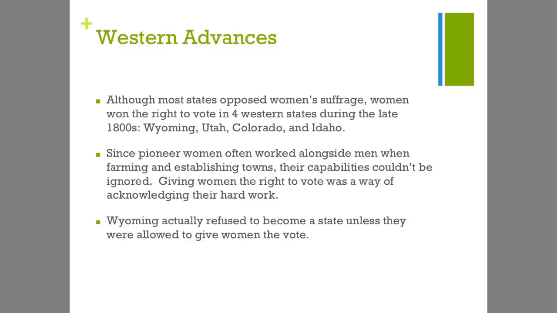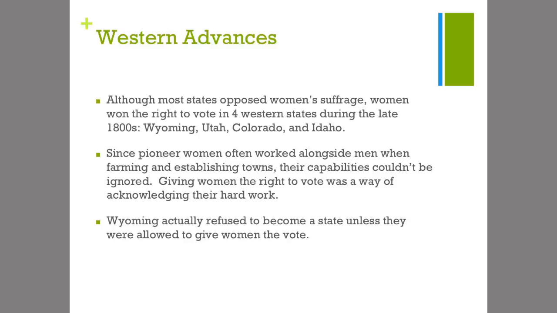So, although most states opposed women's suffrage originally, women won the right to vote in 4 western states during the late 1800s. And those states were Wyoming, Utah, Colorado, and Idaho. And you might say, why, right? Why are those specific states? Why in the West? Well, here's why.